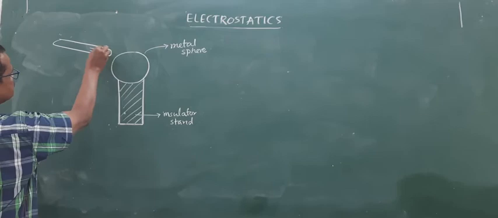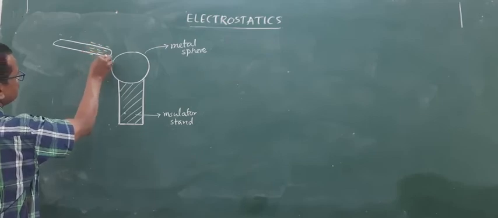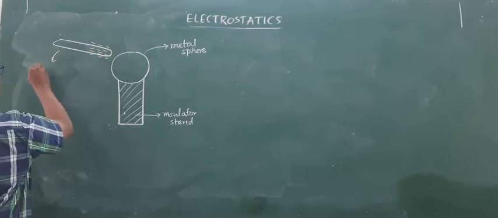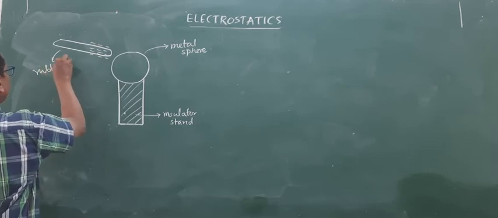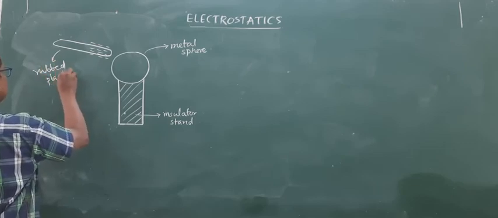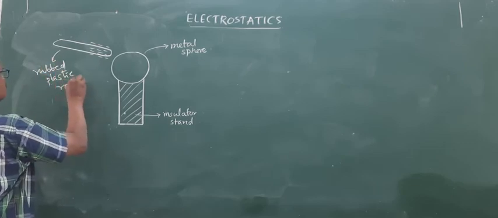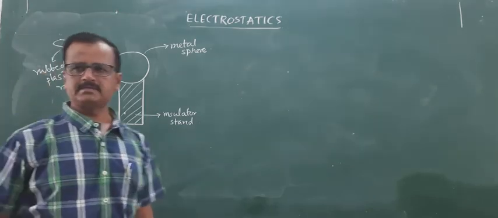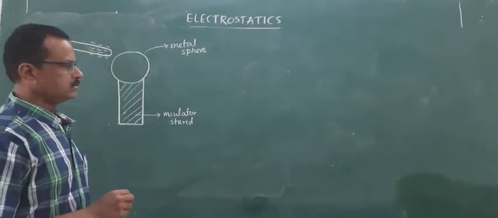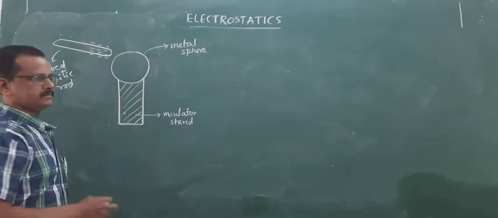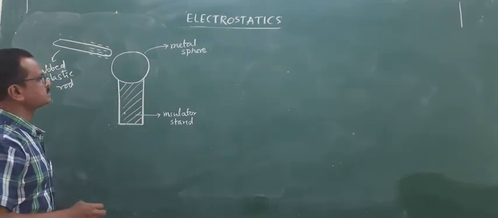Yes. This is a charged plastic rod, a plastic rod rubbed with fur. When it is brought near the metal sphere, what happens?